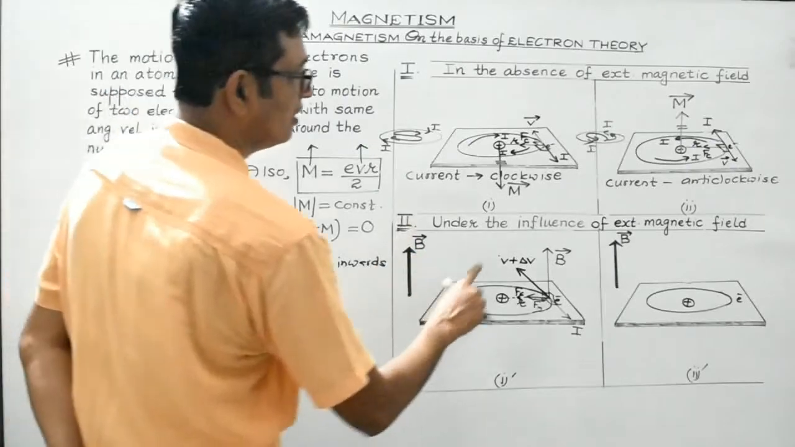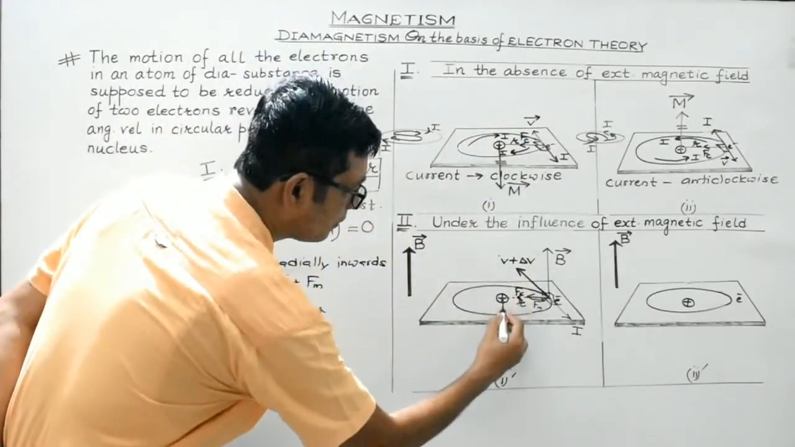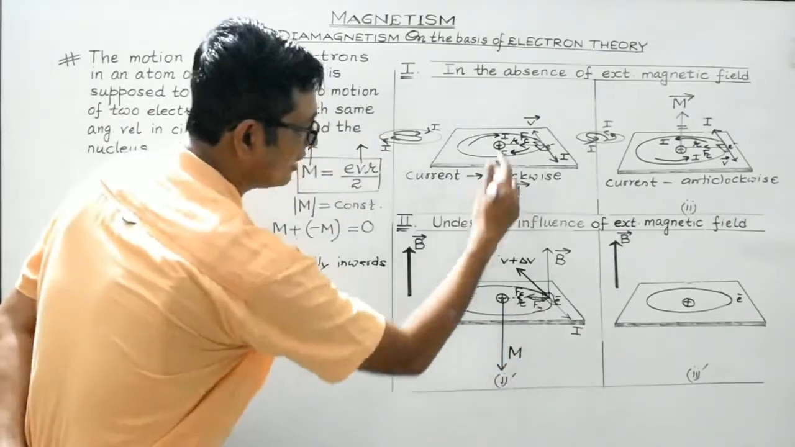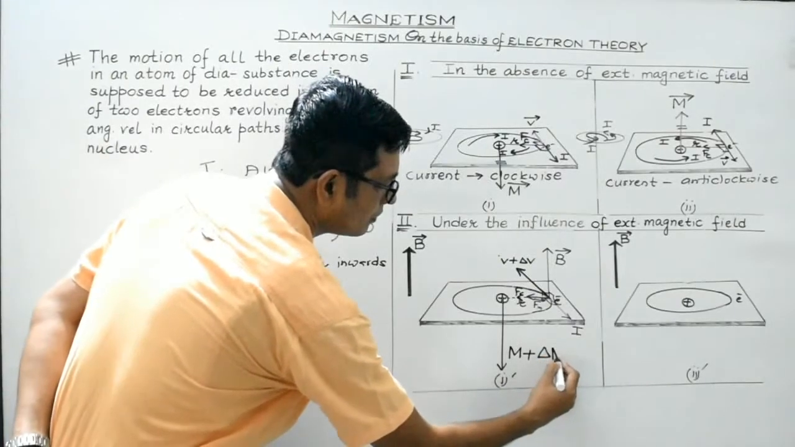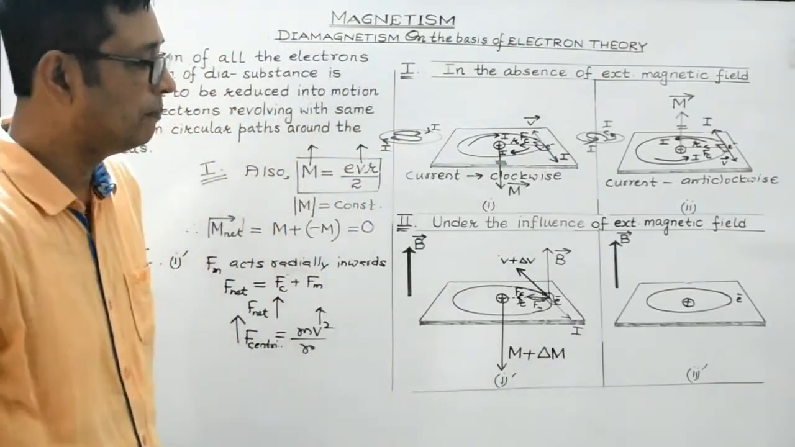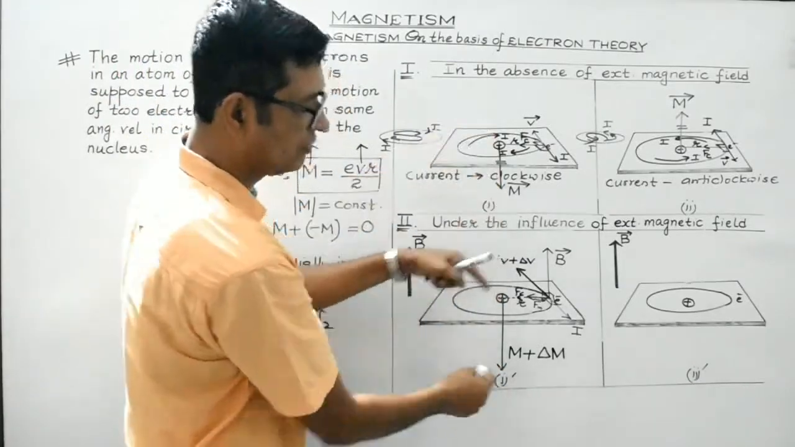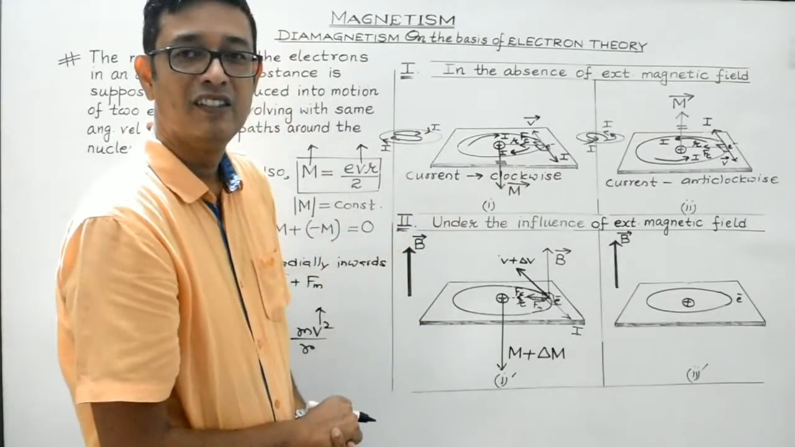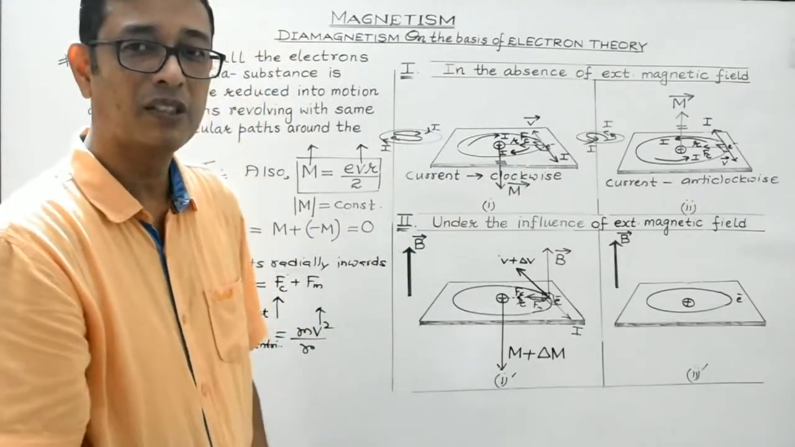So if earlier, due to this revolution of the electron, the magnetic moment was m, now it would be slightly larger. If earlier it was m, now it will be m plus del m. Let us consider the magnitude to be m plus del m. So the length of the arrow is slightly greater than this one, and the direction will be the same as it was in this case. Clear, students? I hope you have understood this concept.